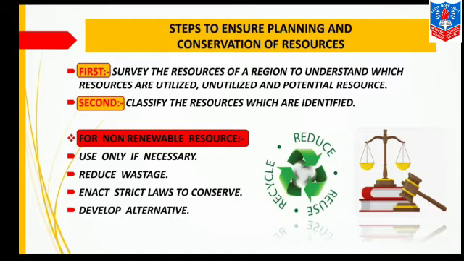Third one is enact strict laws to conserve. Now, some people are very careless and use these resources which are available in nature in a very careless manner, and they give the excuse that we have just used the resources for our convenience. So, to avoid the wastage of these resources, to avoid the illegal use of these resources, we should enact strict laws to conserve it. That is, enforce some laws so that the people are scared to waste it.